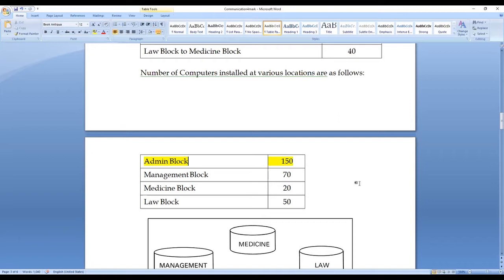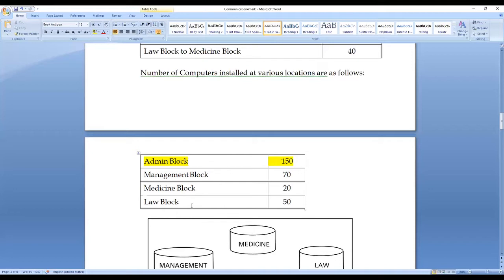So the server should be placed here. From there, you try to check for all other connections. We have to check whether you have a direct connection between admin block to management block, admin to medicine, admin to law. If you have that, drawing the layout diagram will be simple.